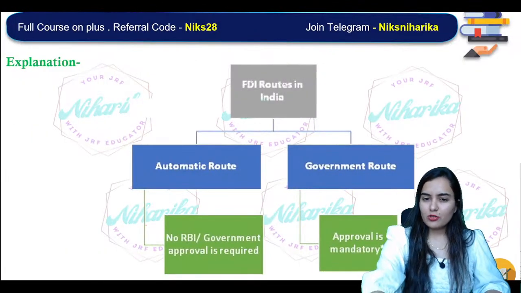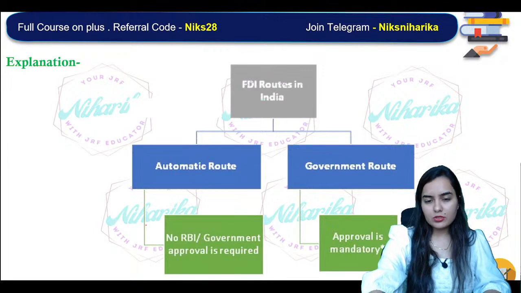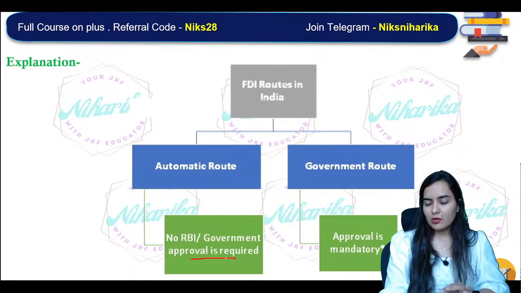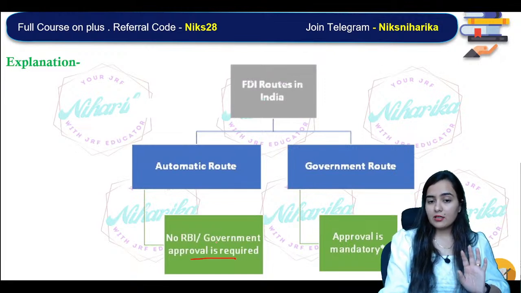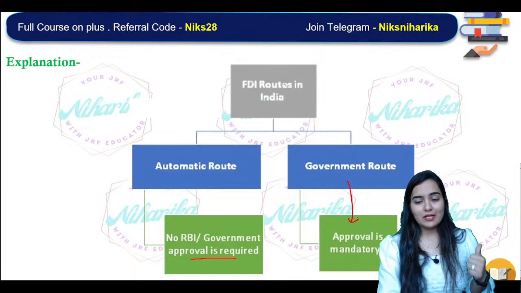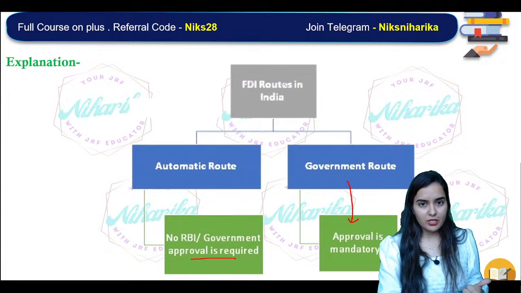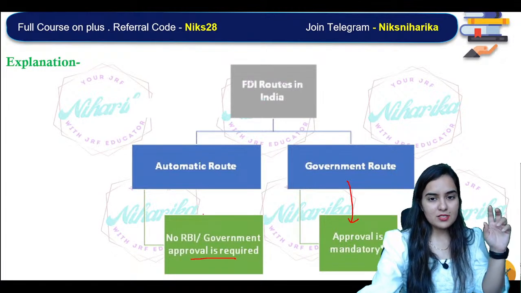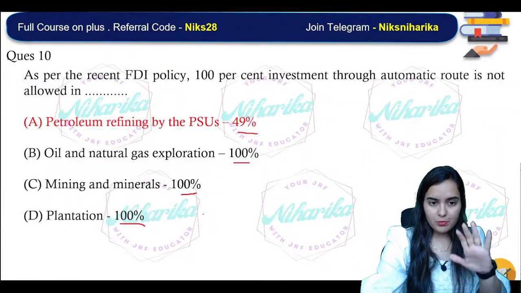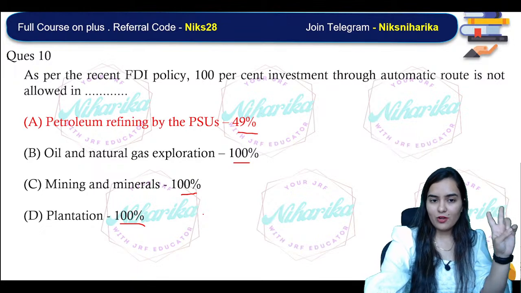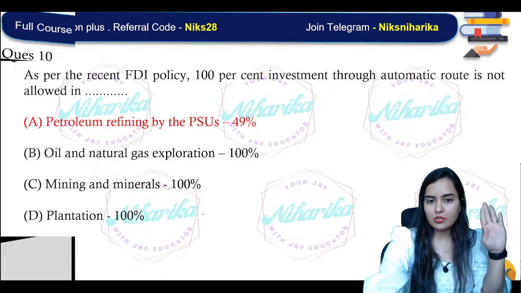What is the automatic route and what is the government route? Just remember that in the automatic route, there is no RBI or government requirement. We don't need any government or RBI approval. Whereas in the government route, approval is compulsory, mandatory. In the automatic route, some percentages are given. 100% is applicable for oil, mineral and plantation, not for petroleum.